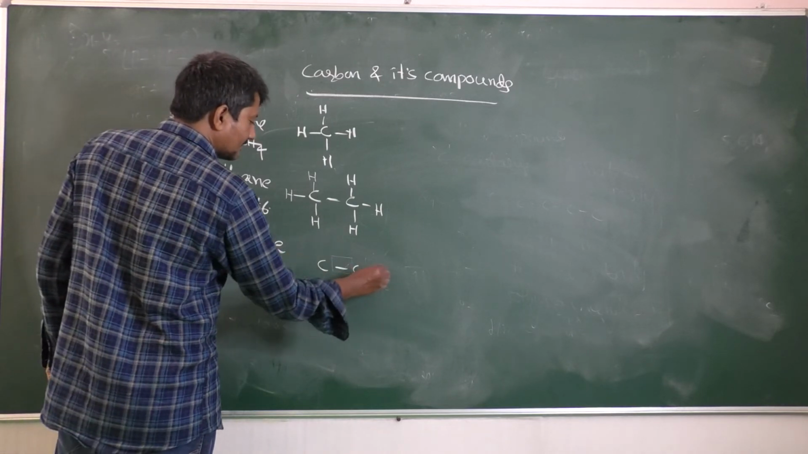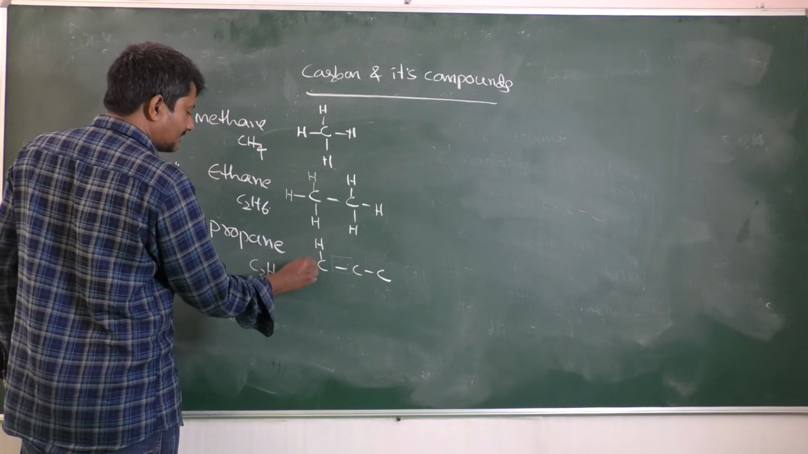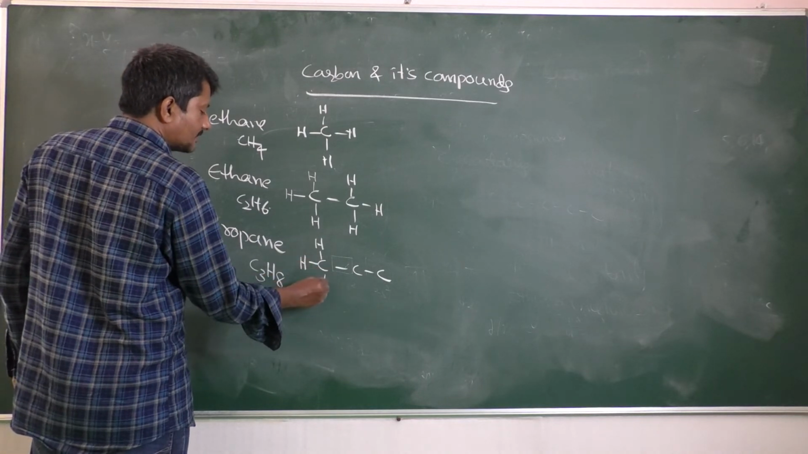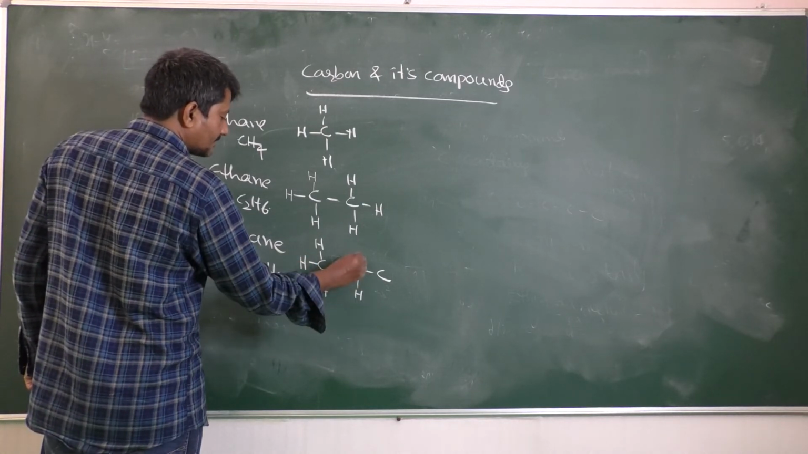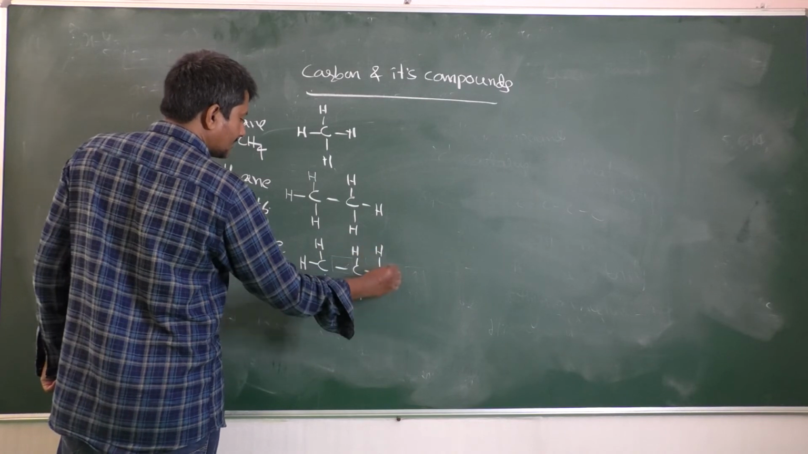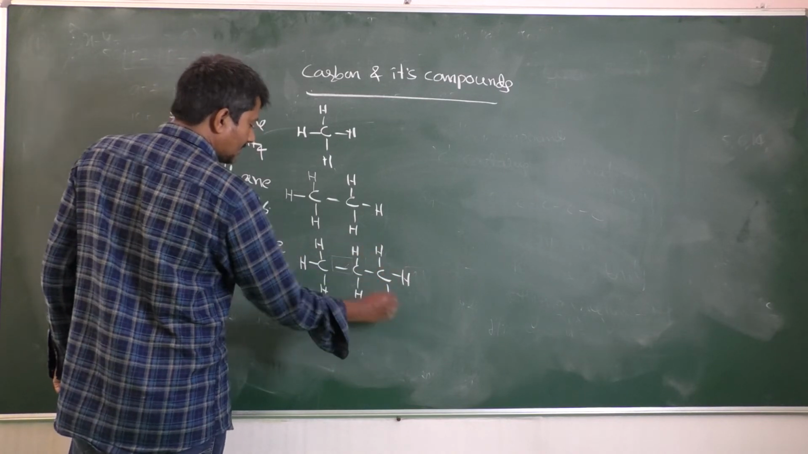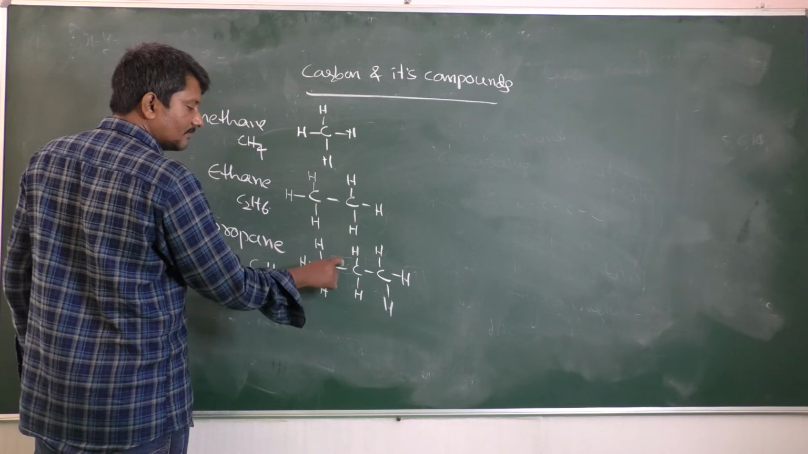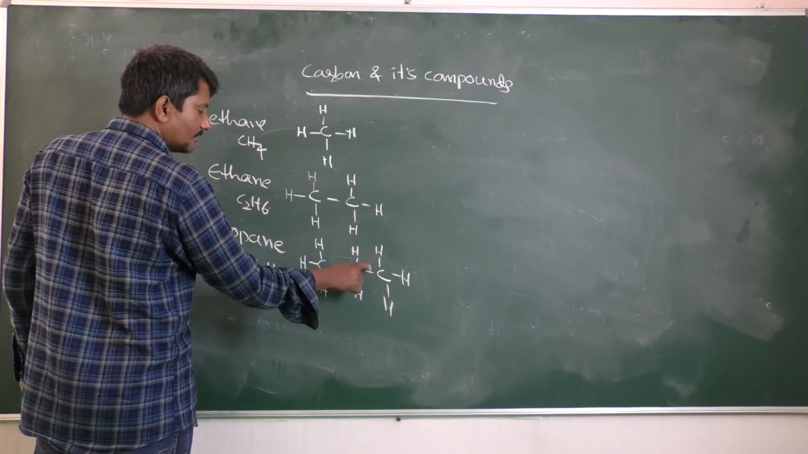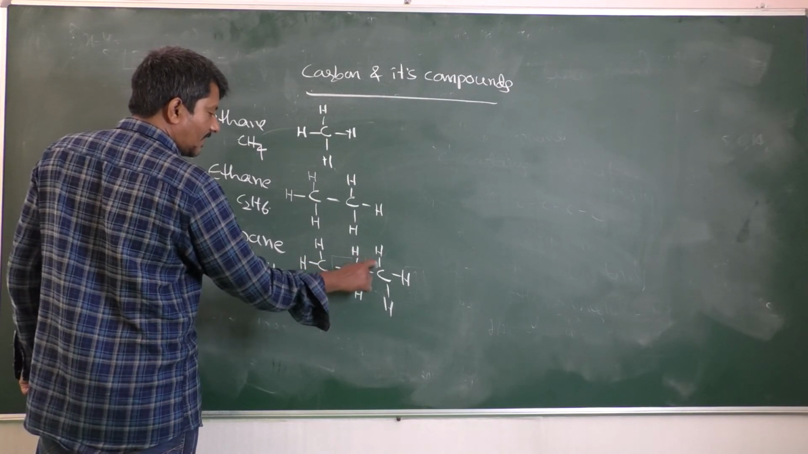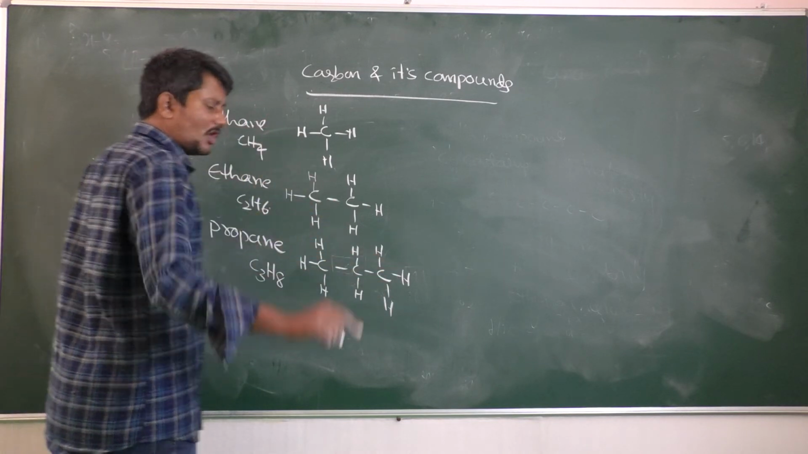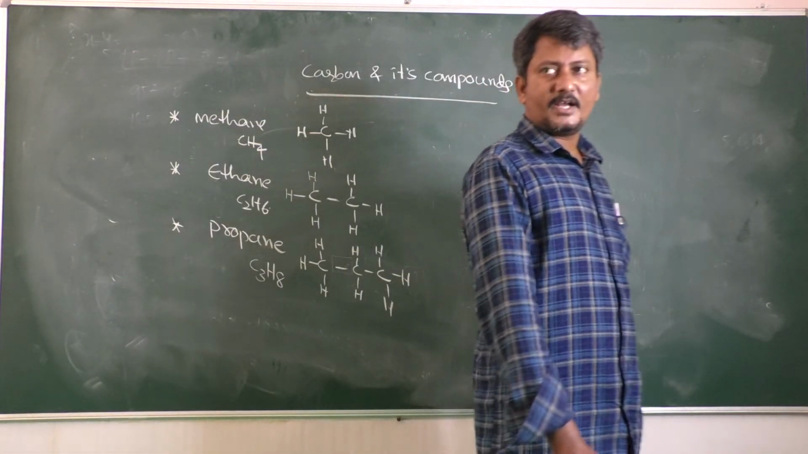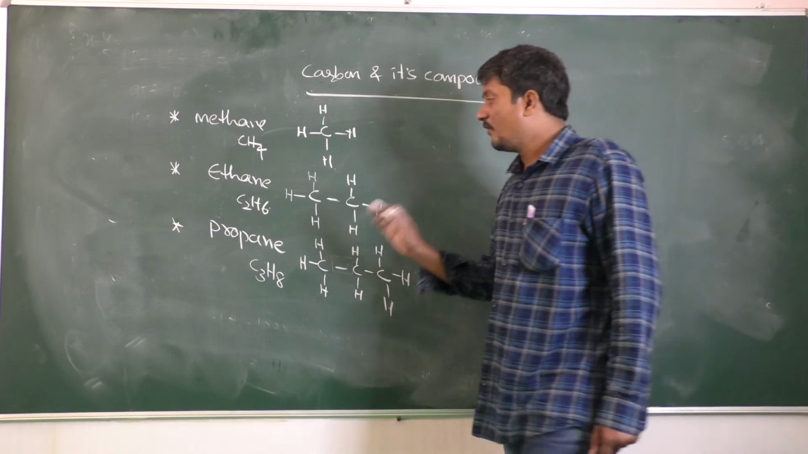3 carbons. See, in all these structures, every carbon contains 4 bonds. H. 1, 2, 3, 4. Again for this carbon, 1, 2, 3, 4. This carbon, 1, 2, 3, 4. Every organic compound, every carbon compound, contains 4 bonds on each carbon.